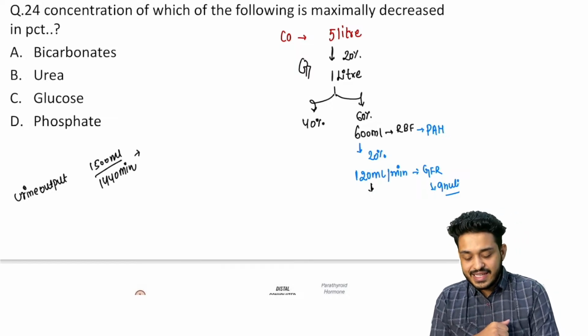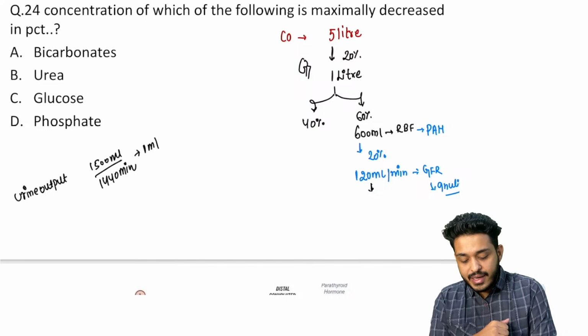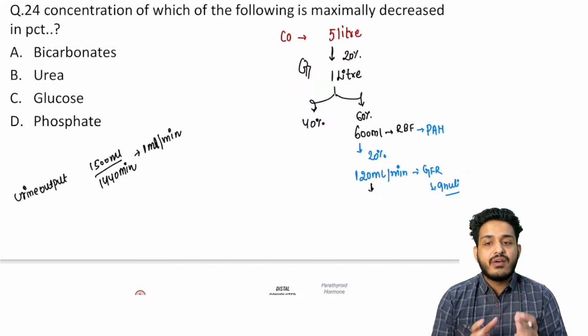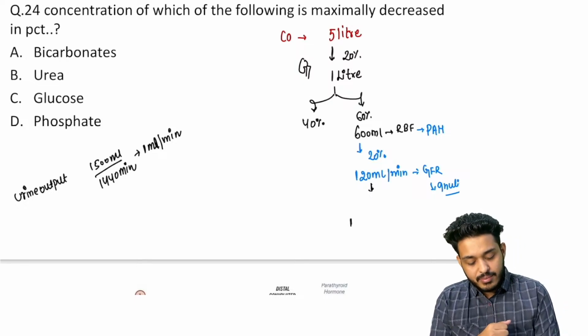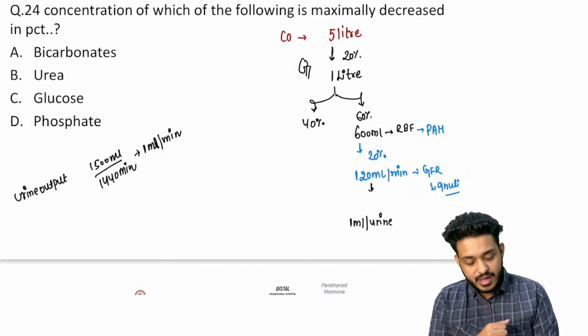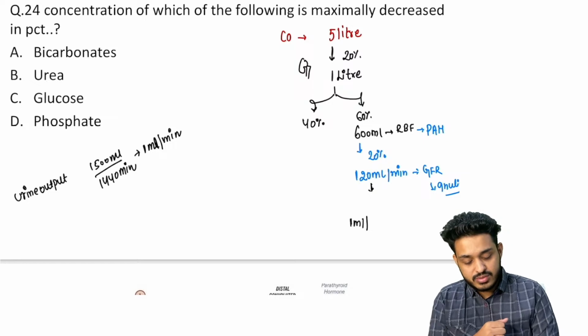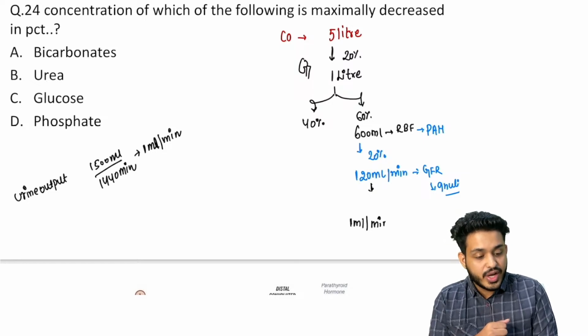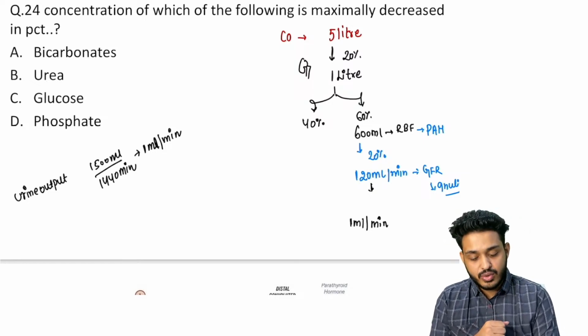So can I say every minute 1 ml of urine is getting formed? Try to understand this. Every minute, 1 ml per minute. And what about the remaining 119 ml? It is going to get reabsorbed.